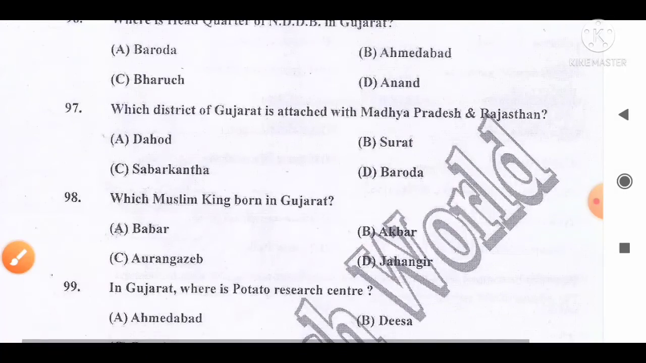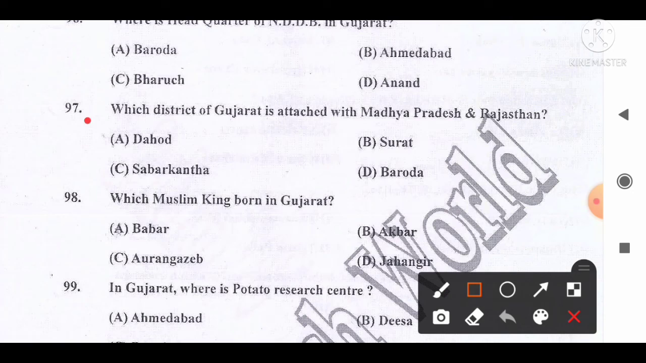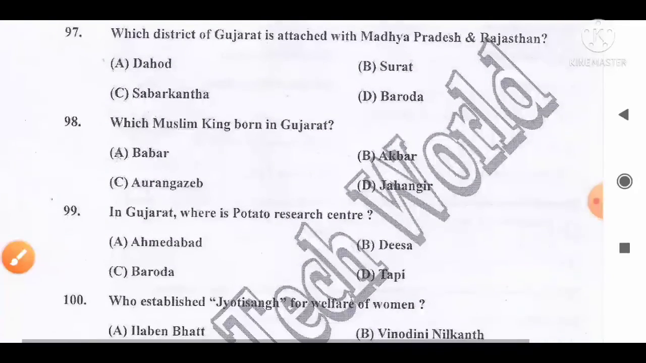Move to the next question, number 97. Which district of Gujarat is attached with Madhya Pradesh and Rajasthan? The options are A, Dahod, B, Surat, C, Sabarkantha, D, Baroda. And the correct answer for this question is option A. Dahod is the district that shares its boundary with the two states Madhya Pradesh and Rajasthan. So option A is the correct answer for this question.